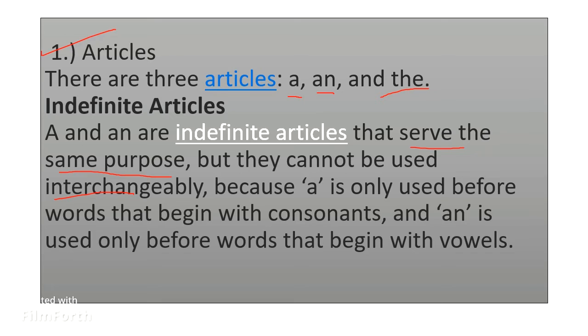Because a is only used before words that begin with consonants, and an is only used before words that begin with vowels. Okay, I hope so. This is the easiest way to remember a and an.